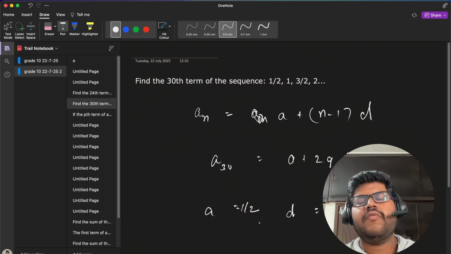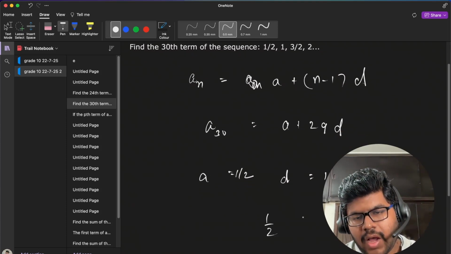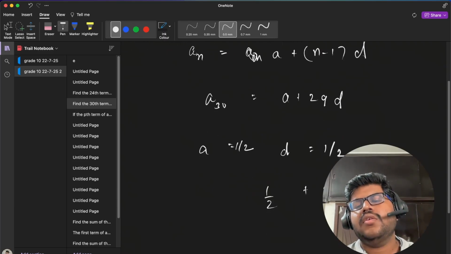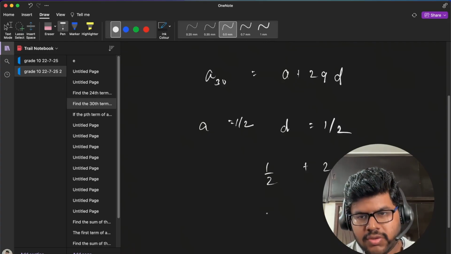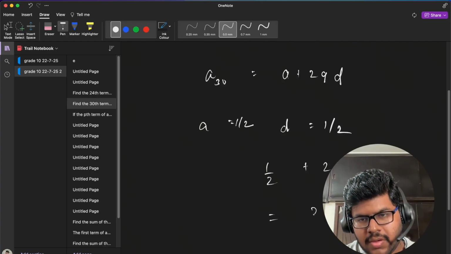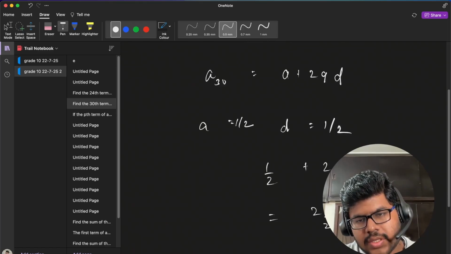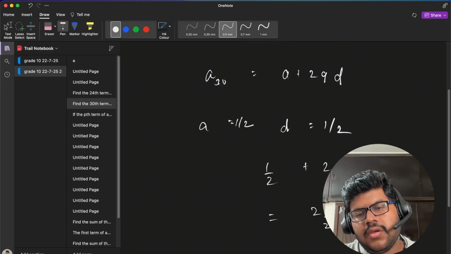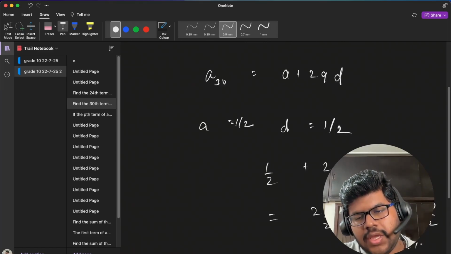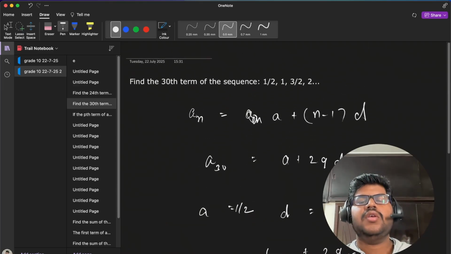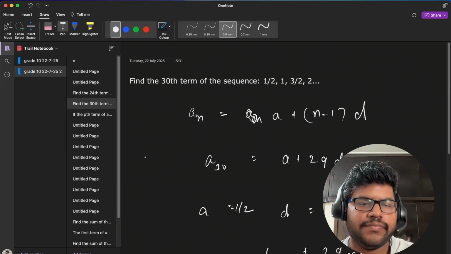So we have half plus 29 times half. It would be 29 by 2 plus half, which is 30 by 2, that would be 15, right? This is how we do it.